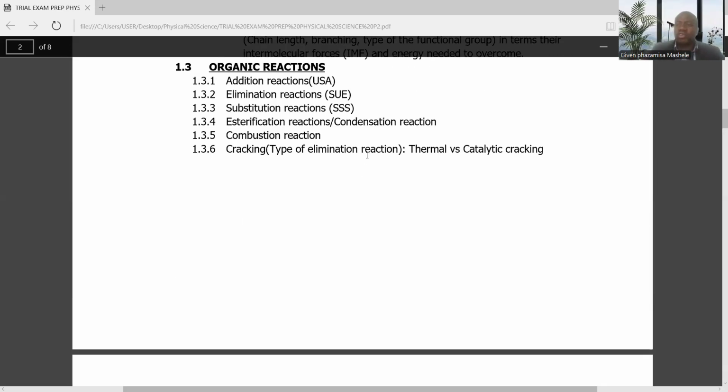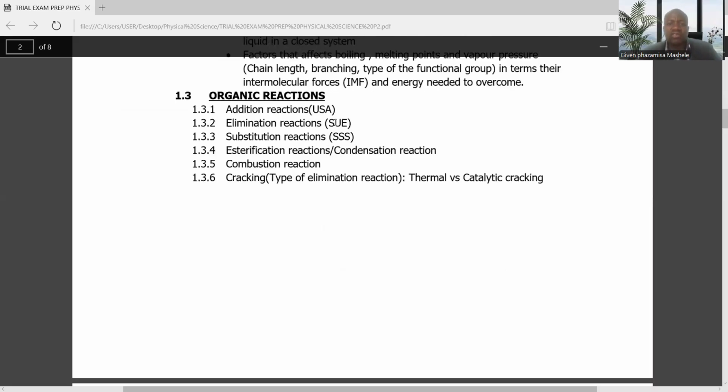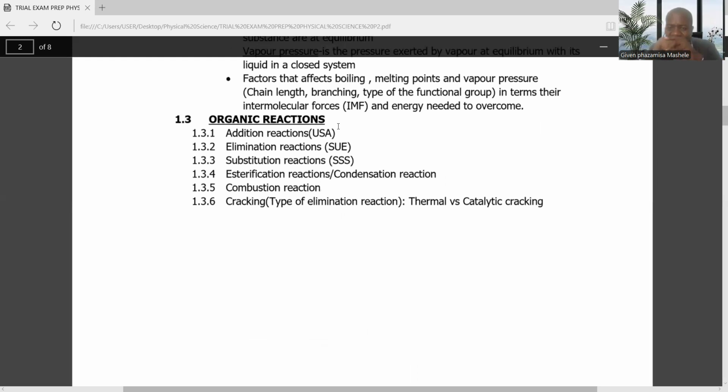Then now we move on to the issue of, okay, I apologize. We move on to organic reactions, ladies and gentlemen. Under organic reactions, you need to know the types of reactions that can take place in these compounds.